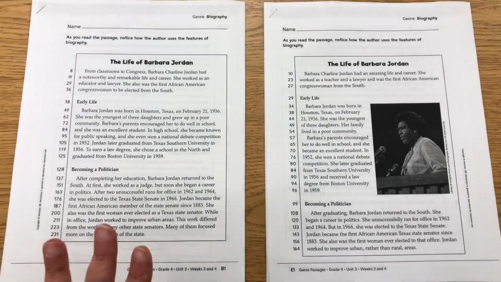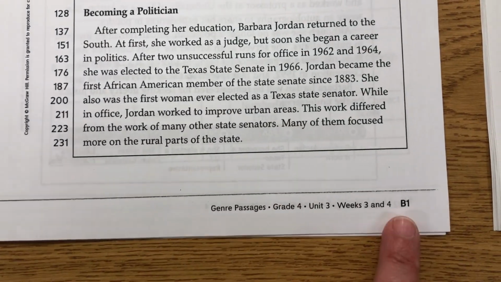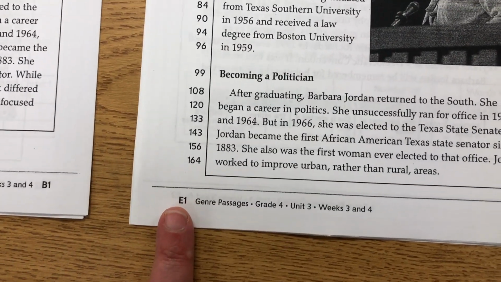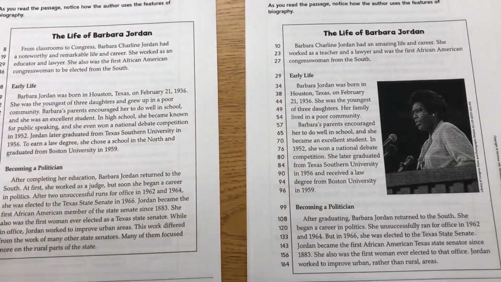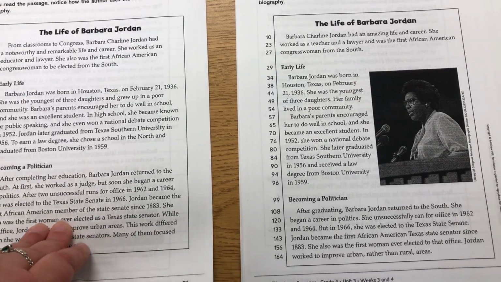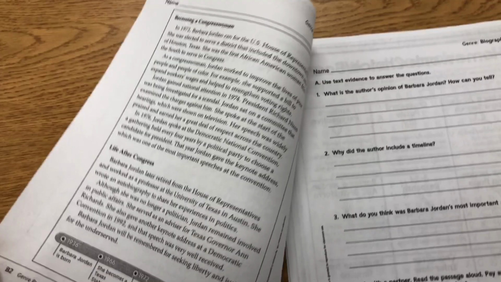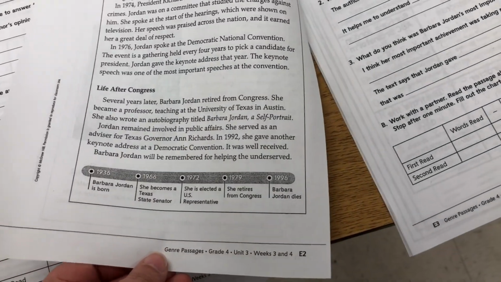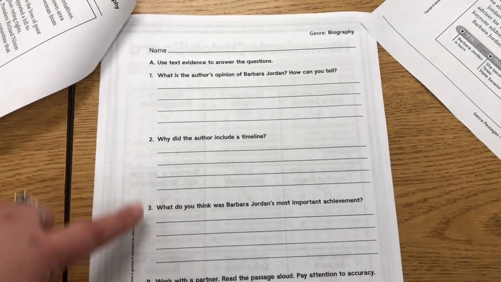Here it is. So again, I differentiate my homework, and I'm glad that Wonders has these differentiated passages. B stands for beyond, so this will be above grade level, and E stands for ELL, for ESOL students. So they're both learning about Barbara Jordan, but the word count and the vocabulary used in the passage is different. So for example, with my beyond learners, they all have a timeline on the second page. This one does as well because timeline is our text feature that we're focusing on since we are learning about biographies. They will answer these 3 questions.